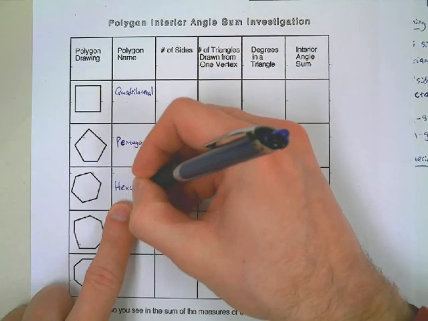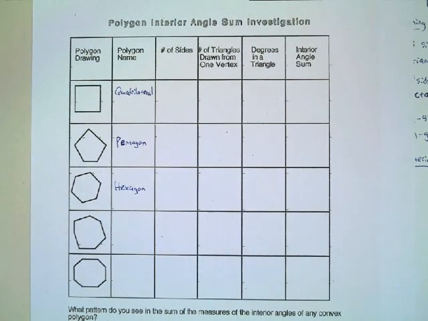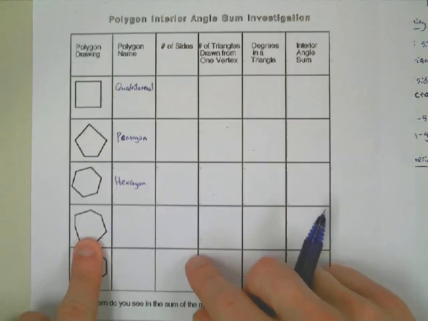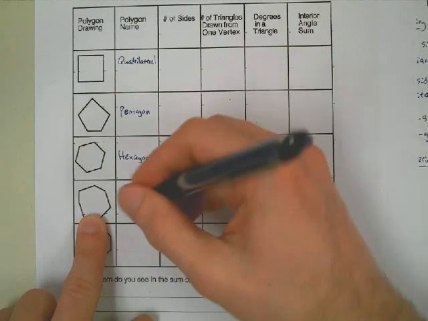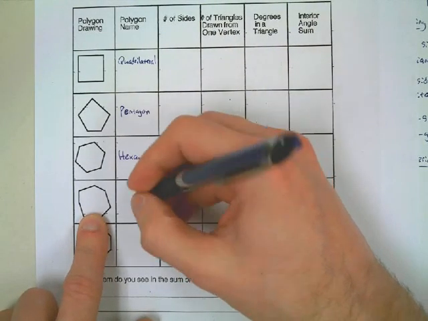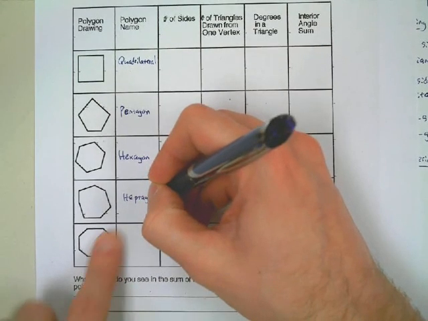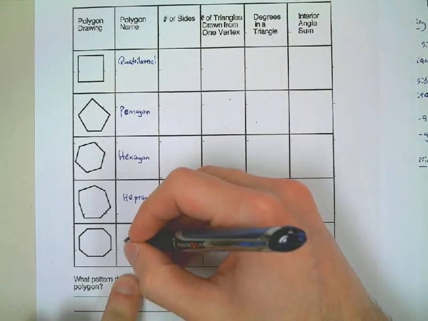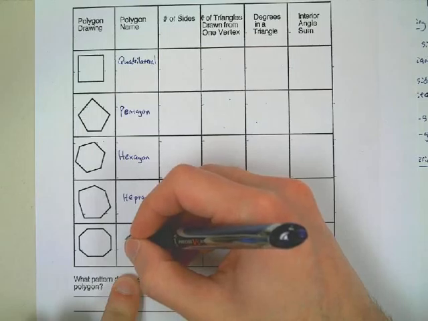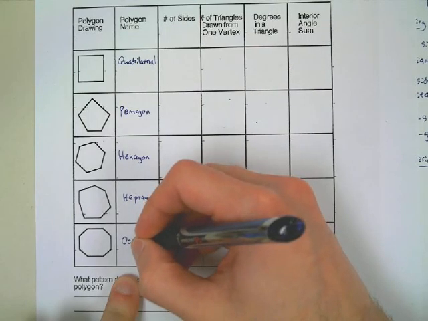Alright, and then how about that next one? Krishna, what's this next one called? Heptagon. And then Derek, last one. Octagon is correct. Okay, so there are names.